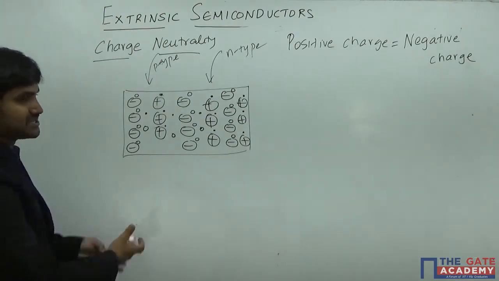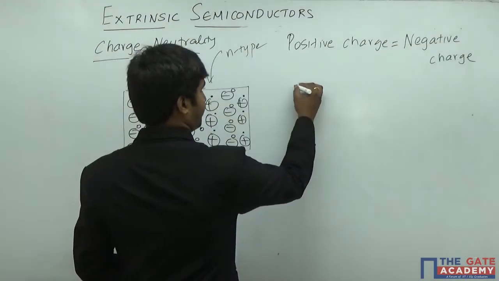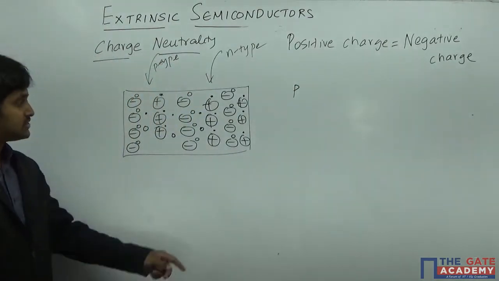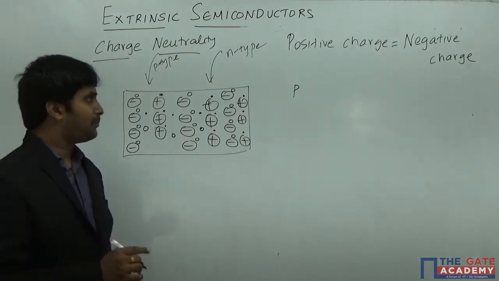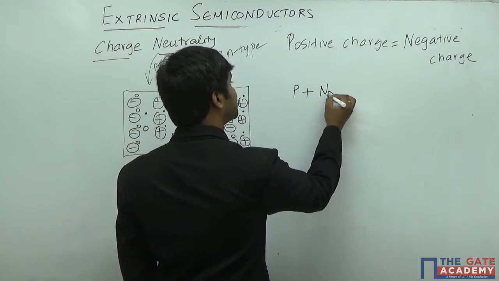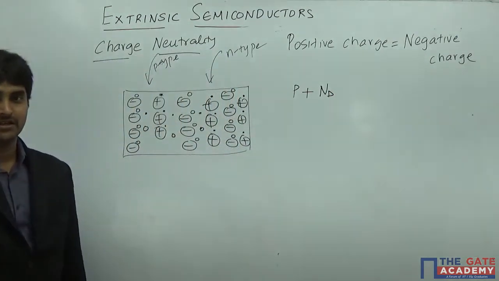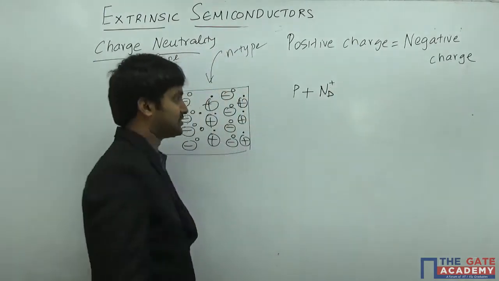Now what is the positive charge inside it? Holes, and also the positive ions. The positive ions are nothing but donor impurities, which I represent with Nd, or in ionized form, Nd plus.